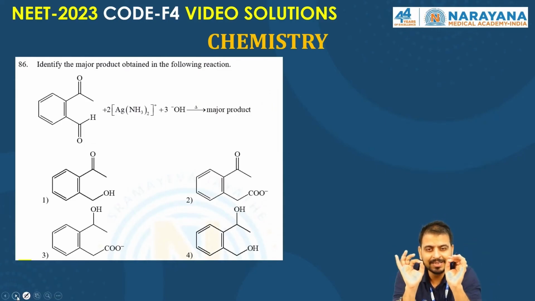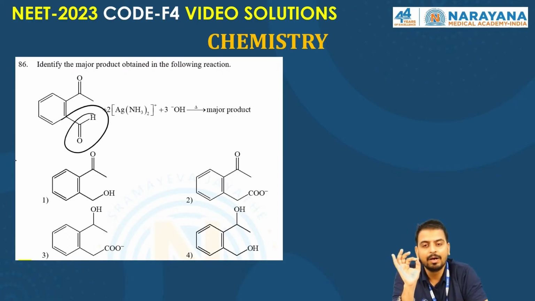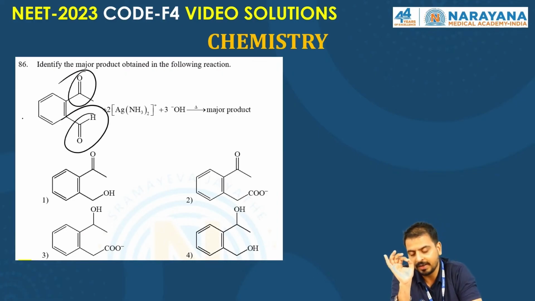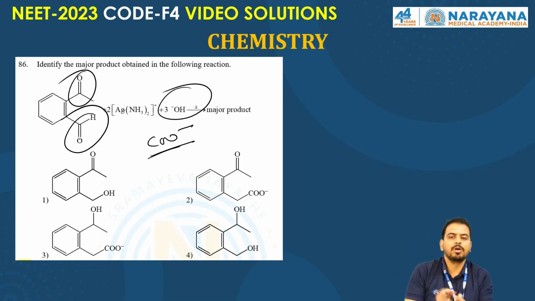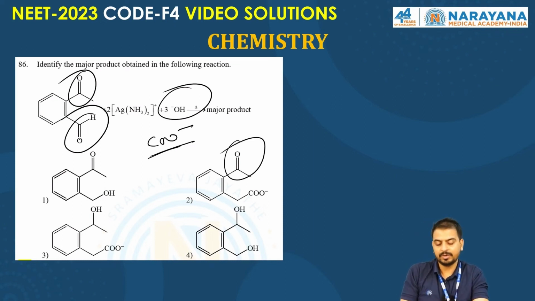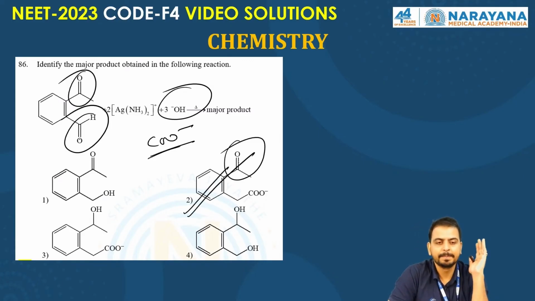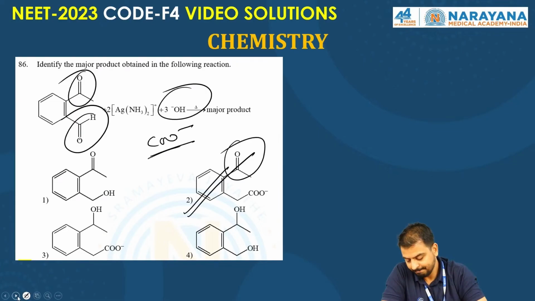Now, Tollens reagent has very specific reactivity towards aldehydes. It oxidizes aldehyde but cannot react with ketone. So it oxidizes aldehyde to the carboxylate ion in the presence of a salt of alkali. So now you get the answer as option number 2, where the keto group is intact and only the aldehyde goes to the carboxylate. So the second is the right answer. I hope it's clear.